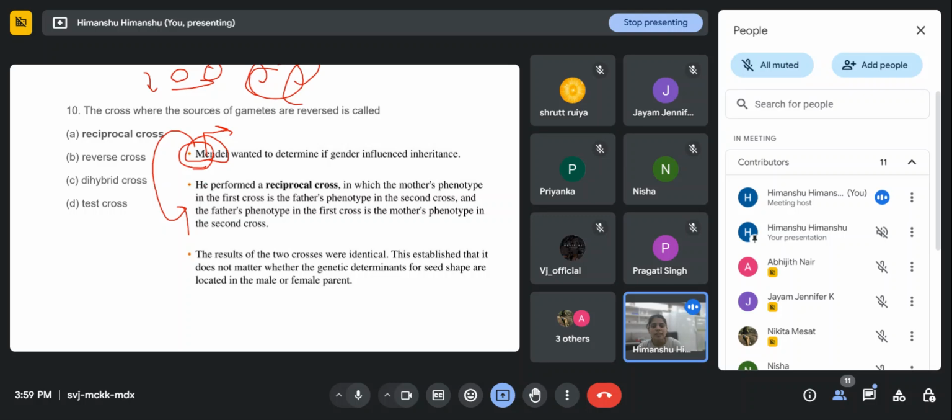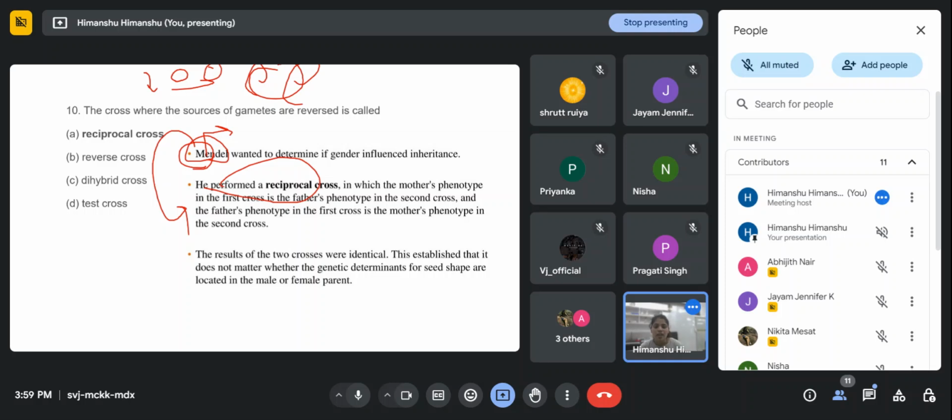So what is this? He performed a reciprocal cross because he also wanted answers to those questions. He was curious whether there is some gender influence on inheritance or not. If I reverse the gender, if I take the homozygous dominant as a female, then what will happen?